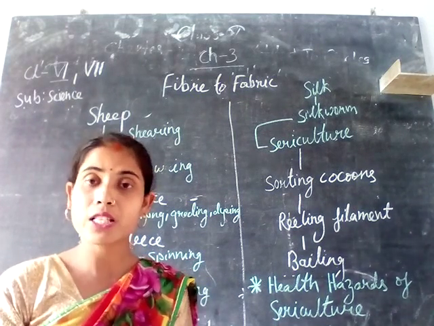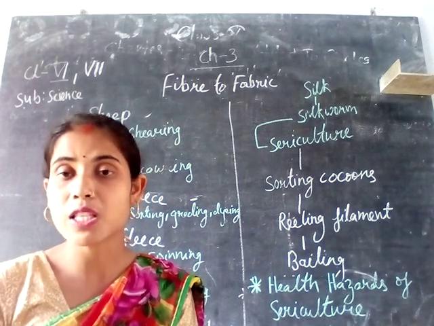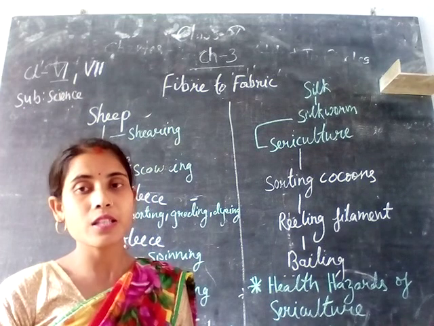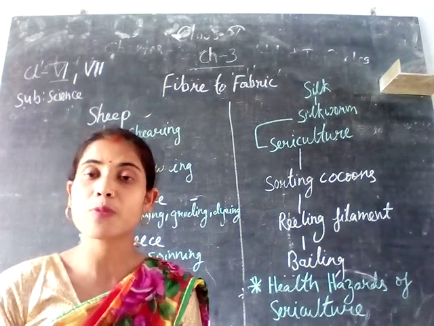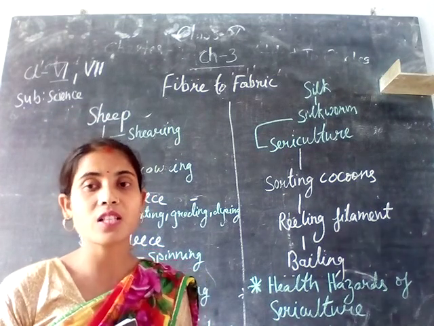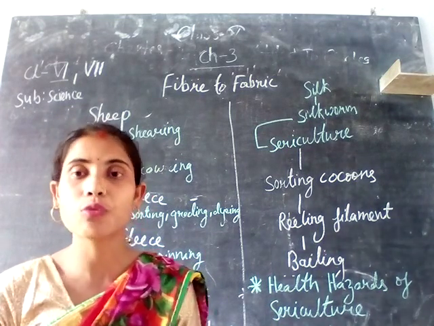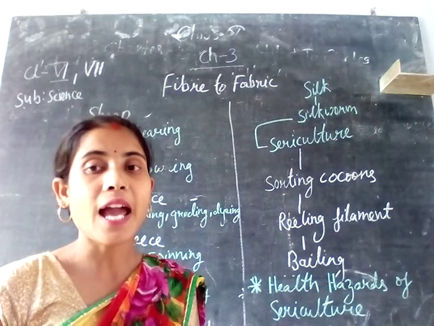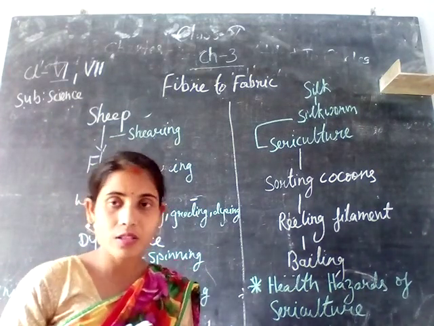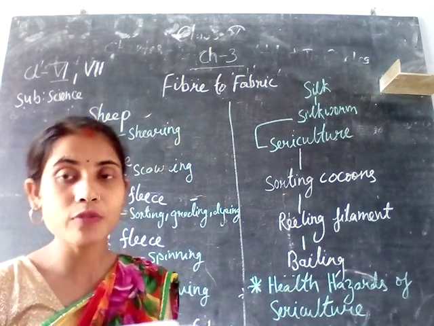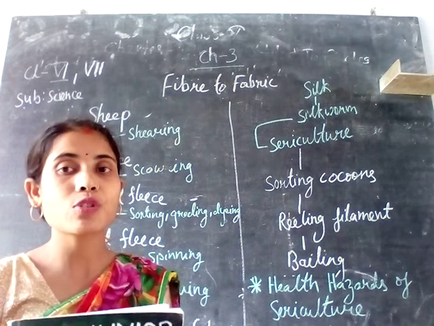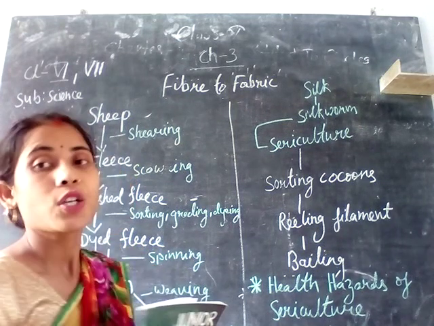So we have discussed fibers. There are basically 2 types of fibers. One is natural fibers and the other is synthetic fibers. Natural fibers come from 2 sources. One is plant sources and the other is animal sources. We have discussed that plant sources are cotton, jute, flax and so on. And for animal sources, we have sheep, goat, hare, ox, so there are various types of animal sources of fibers.